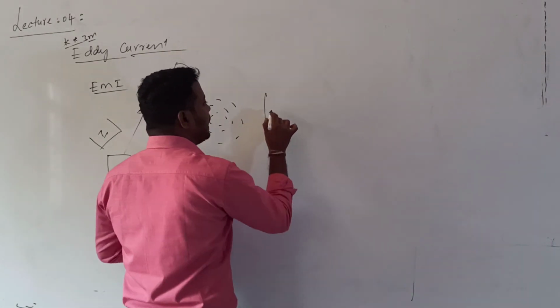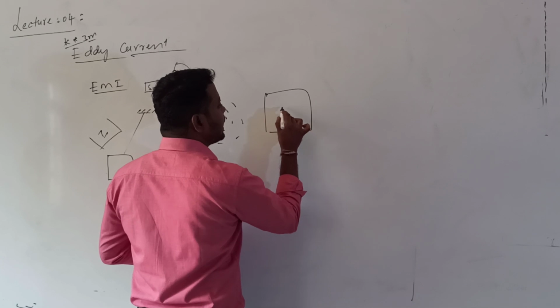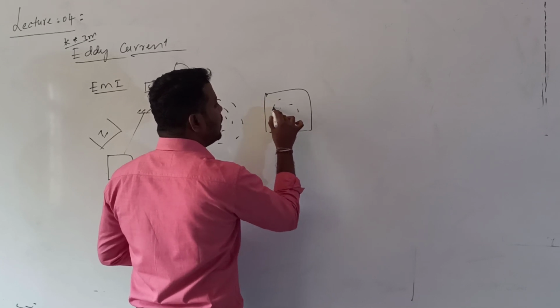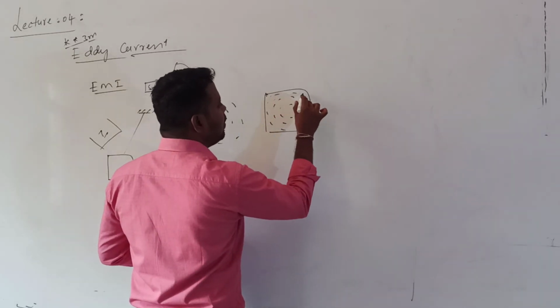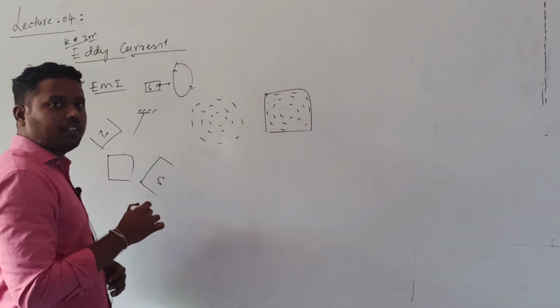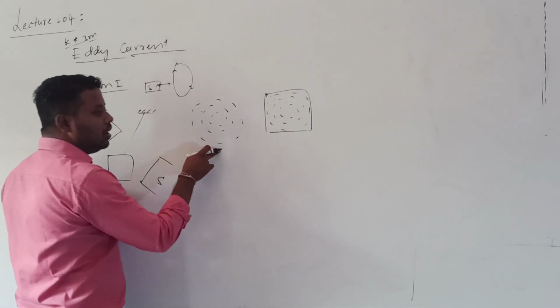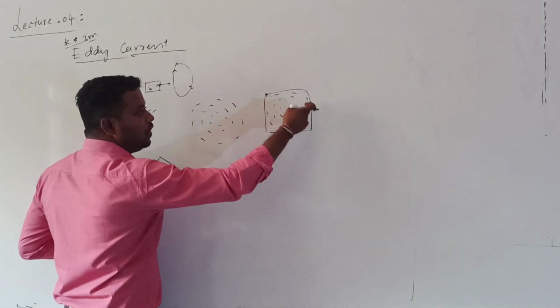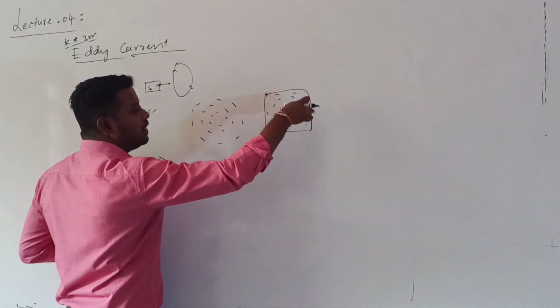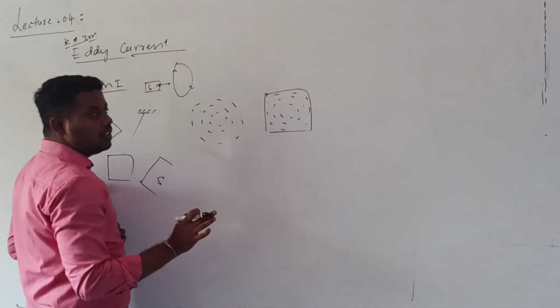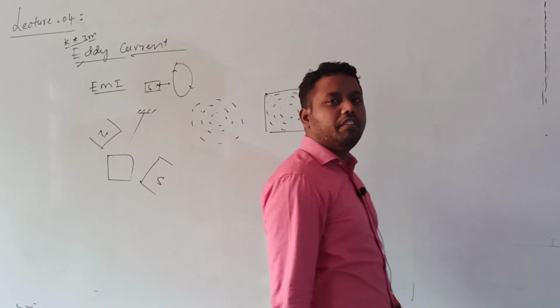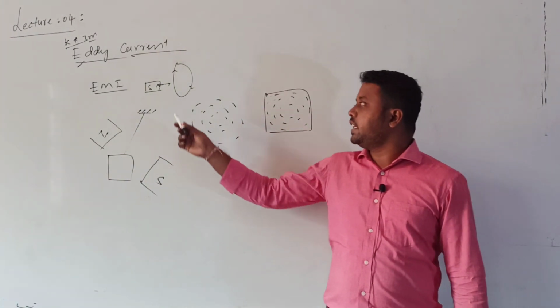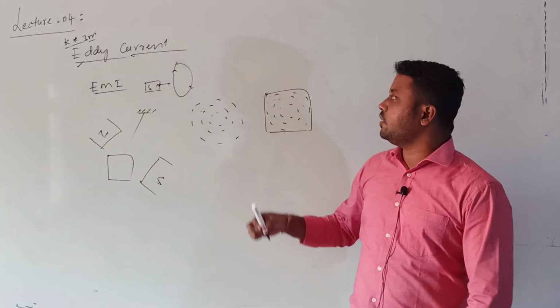Whenever a bulk conductor is subjected to change in magnetic field, what happens? The current will flow like eddies, like pools in water. Like how the water moves, the current will flow in this pool-like eddies. That current is called eddy current. Are you getting the difference? Till now we studied about this, and now we are studying this.